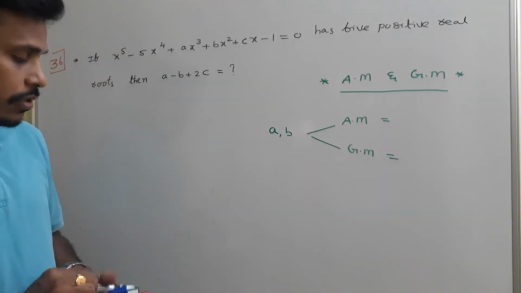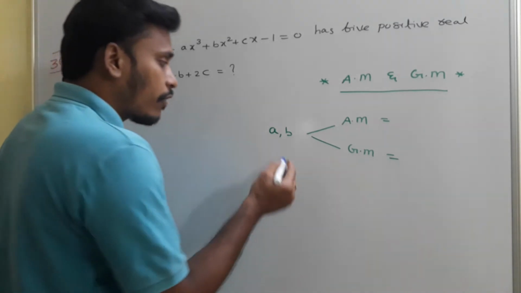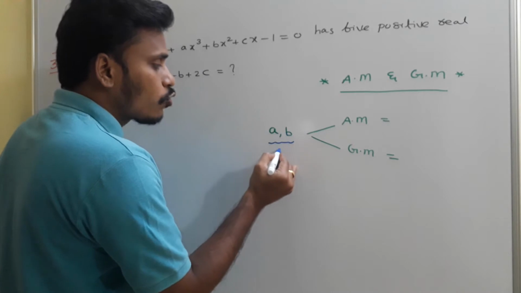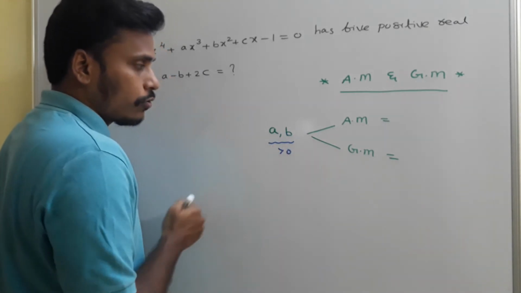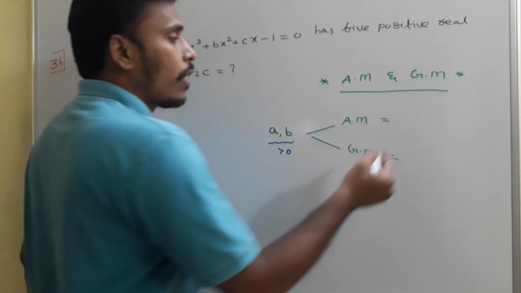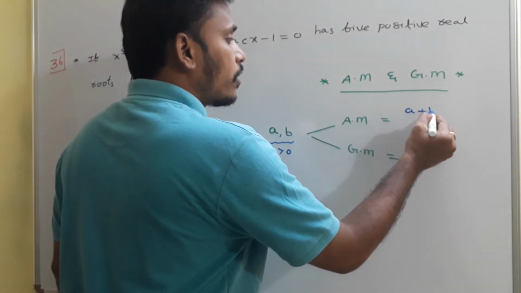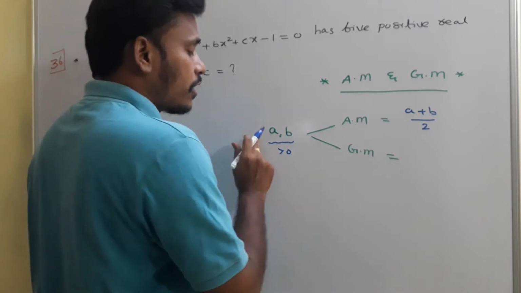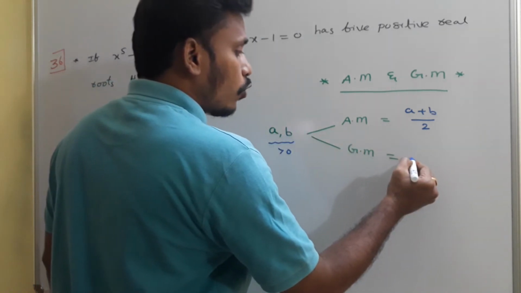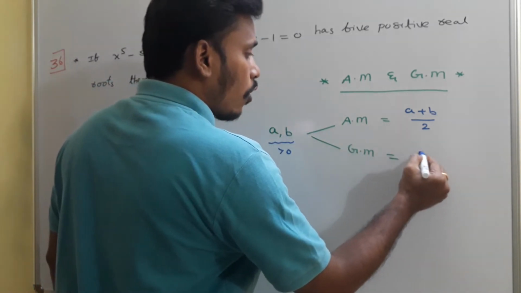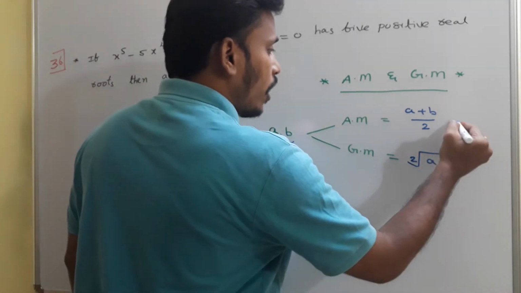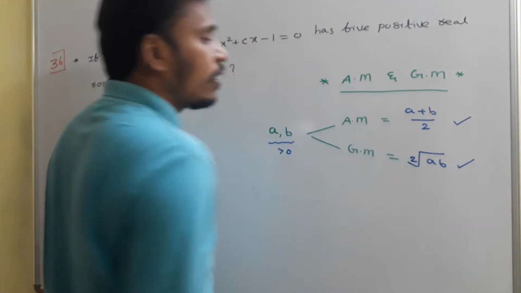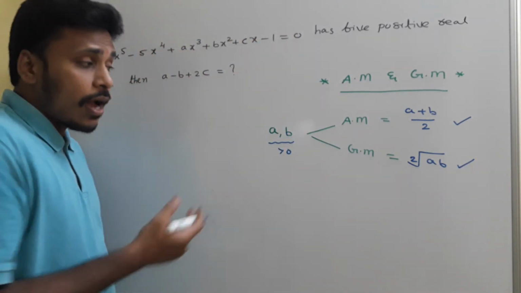If you have two numbers a and b, first of all you must ensure that these two are positive. I have two positive numbers a, b. Arithmetic mean of those two numbers is a plus b by 2, whereas geometric mean, since we have two numbers, is the square root of ab.